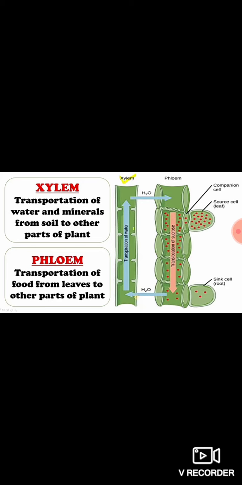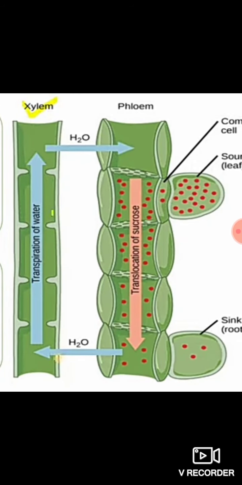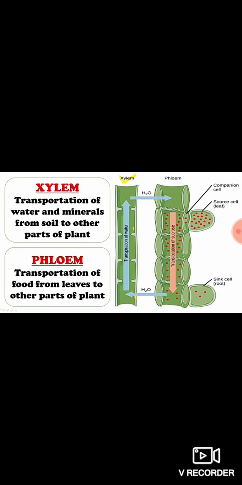Now we also know that food is prepared by the leaves in the plant by the process of photosynthesis, right? Now this food is transported to other parts of the plant, again by the stem, with the help of a special tube called phloem. So what we studied is that water and minerals are transported by xylem, and food is transported to different parts of the plant by phloem. This is phloem, a special tube present inside the stem with the help of which food is transported to different parts of the plant. Alright.